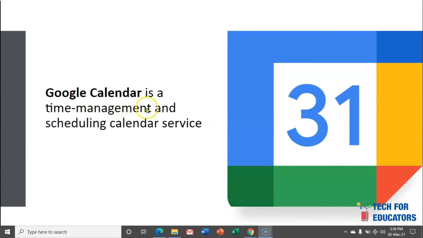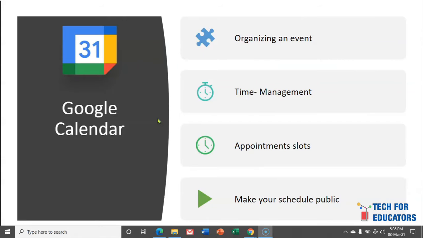Google Calendar is a time management and scheduling service. Not many educators are using Google tools, but once you learn it, I am sure you will start using Google Calendar in most of your activities in a day. Using Google Calendar, you can organize an event, manage your time, book appointment slots, and even make your calendar public.